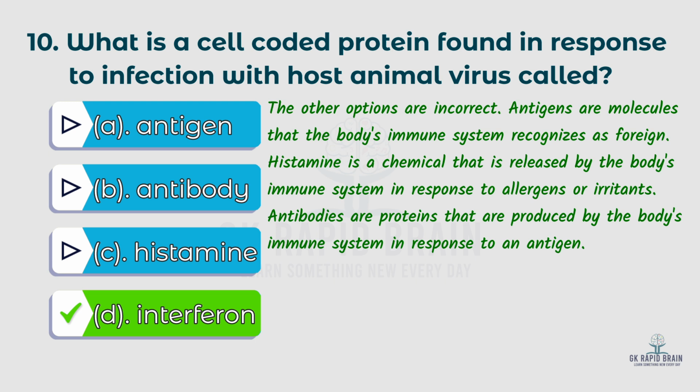Antigens are molecules that the body's immune system recognizes as foreign. Histamine is a chemical that is released by the body's immune system in response to allergens or irritants. Antibodies are proteins that are produced by the body's immune system in response to an antigen.